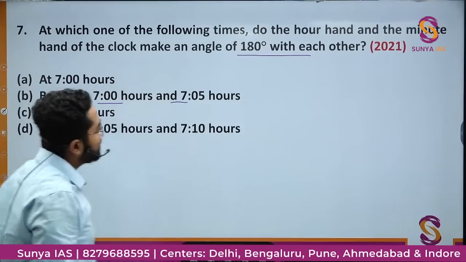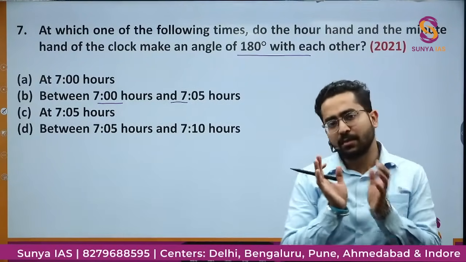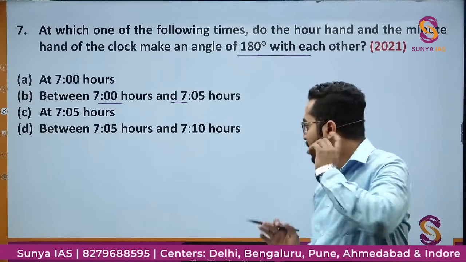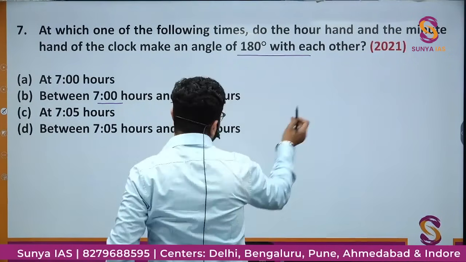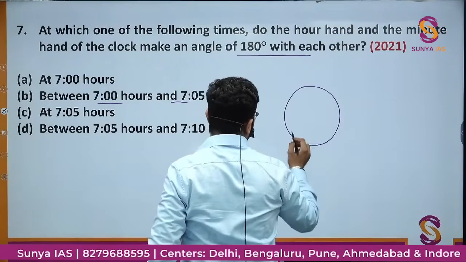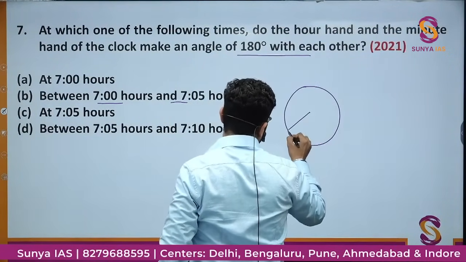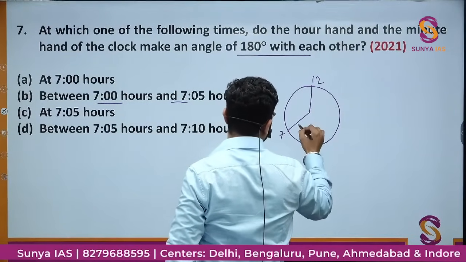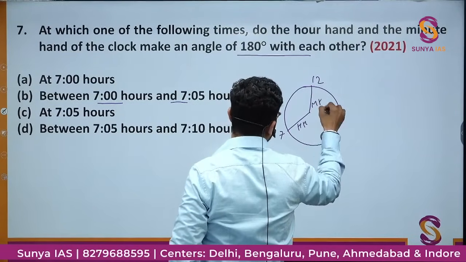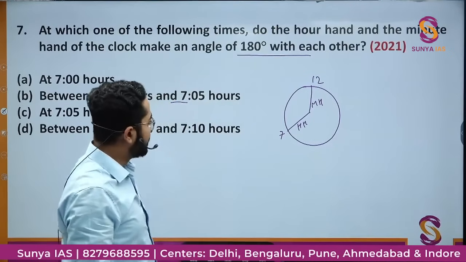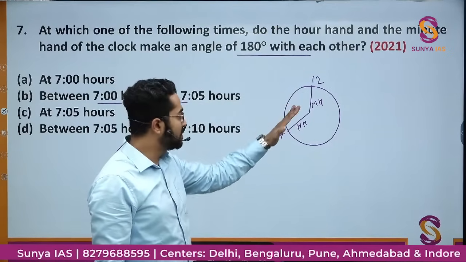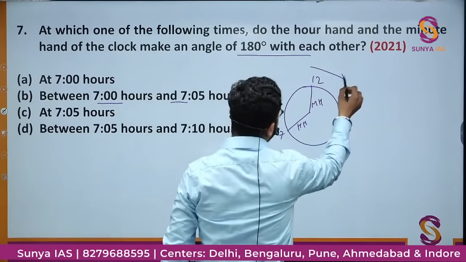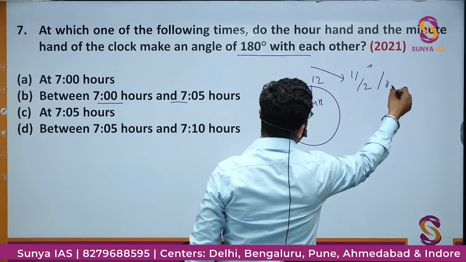So what I told you: whenever angle questions are asked, when will they coincide, make 180 degrees, make 90 degrees, you take the nearest time. So what I will do, this is 7, this is 12, right? This is the hour hand, this is the minute hand. What I have told you is that we will make this hour hand stop, and this minute hand will be moving with the speed of 11/2 degree per minute.